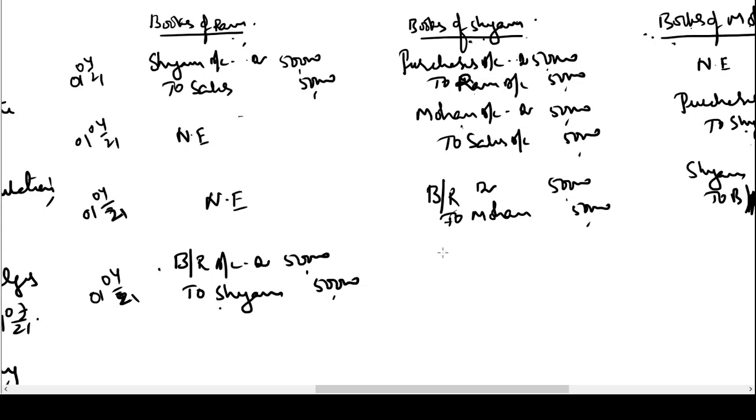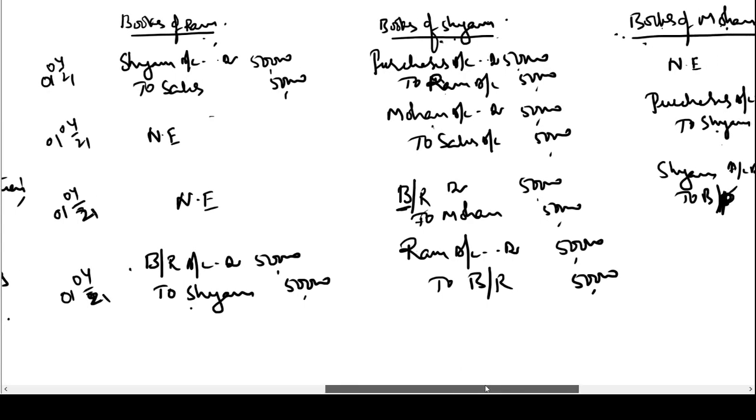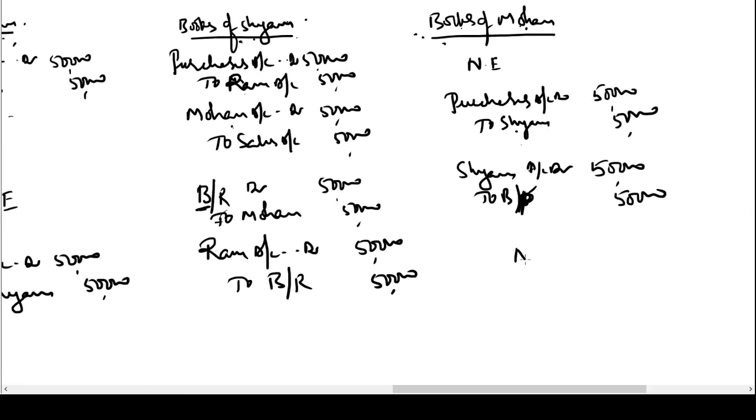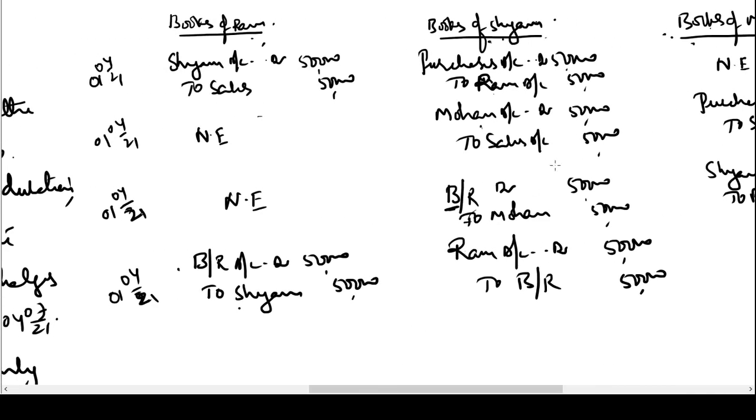What is the entry in the books of Shyam? Shyam is giving this bill to Ram. So the entry in the books of Shyam would be Ram account debit, as a personal account receiver, debit. The asset is going out, hence bills receivable is credited 50,000. This is a transaction between Shyam and Ram, so there will be no entry in the books of Mohan. So Mohan gave a bill to Shyam, and Shyam endorsed this bill in favor of Ram. So this is how we are going to pass the journal entries.